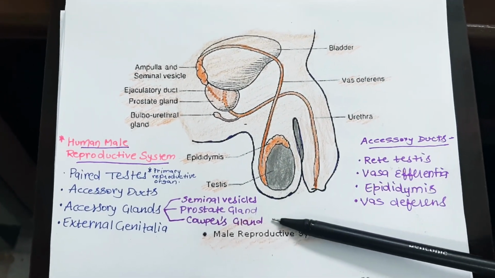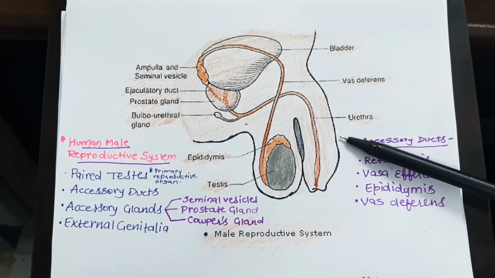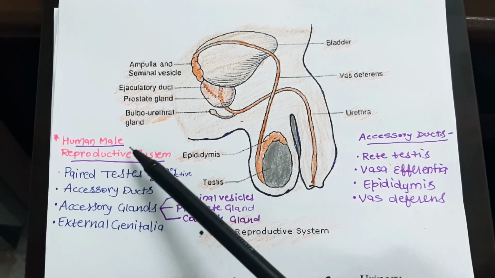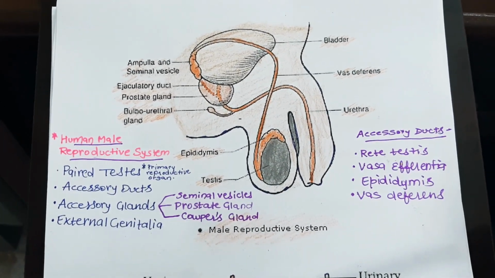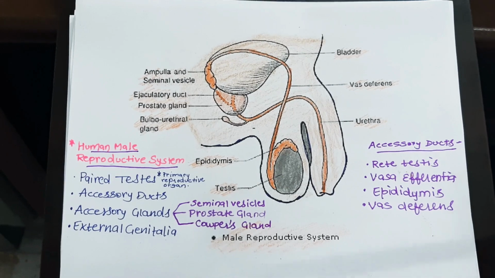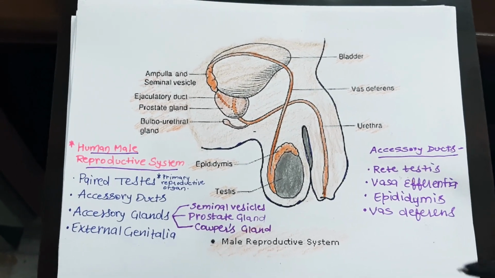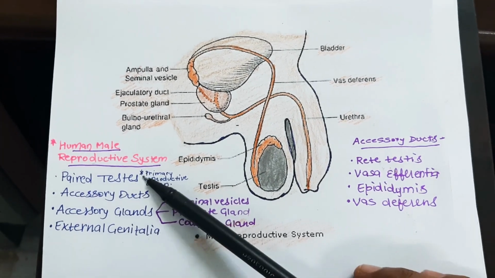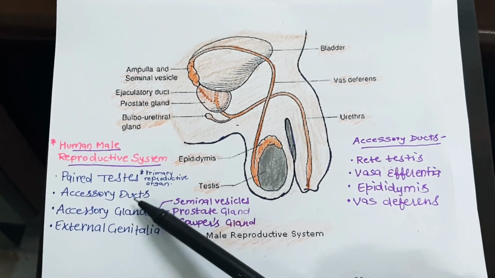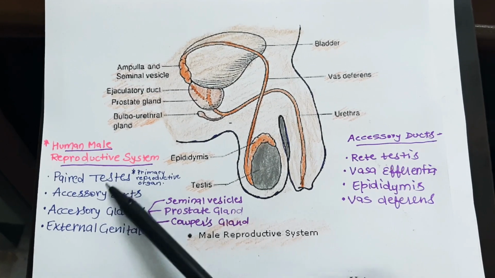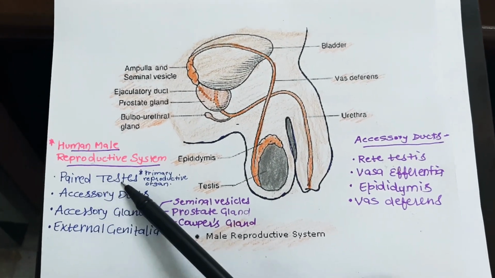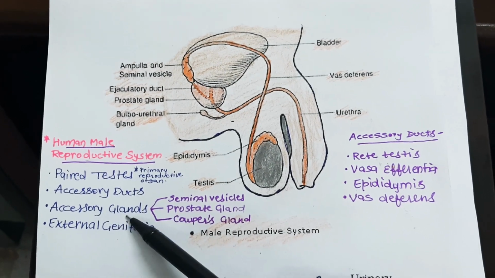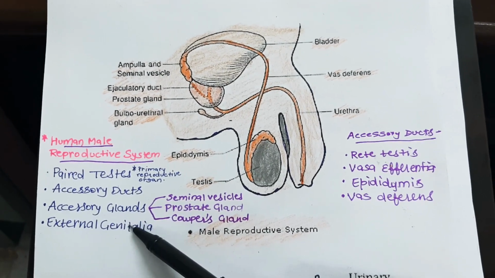We have already discussed the female reproductive system. Now we will discuss the human male reproductive system. As we know, in the case of human male, there are four basic parts which I discussed in the previous video also. That is, paired testes, accessory ducts, accessory glands, and external genitalia.